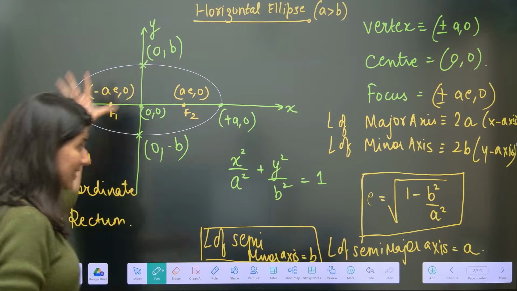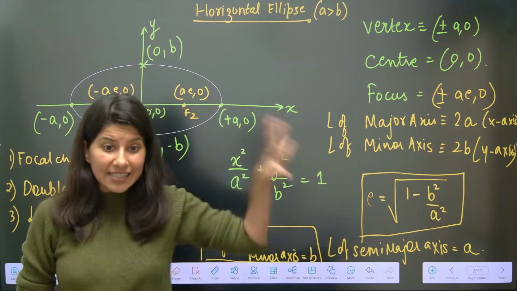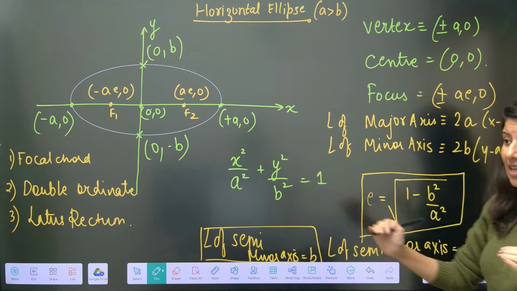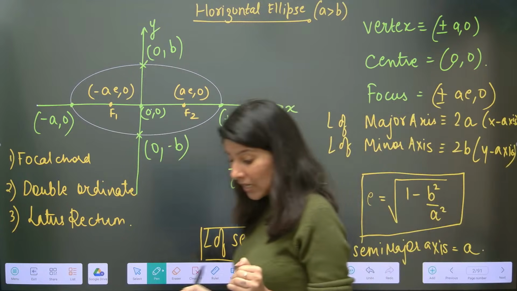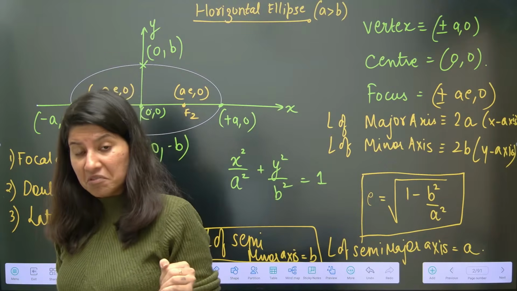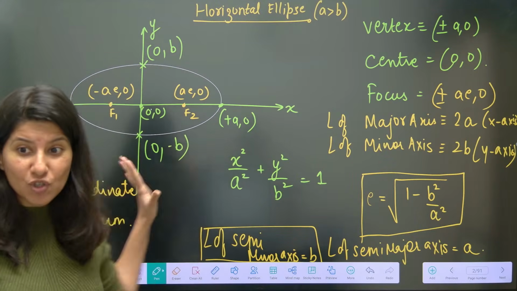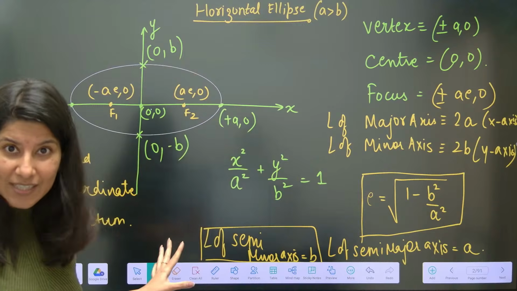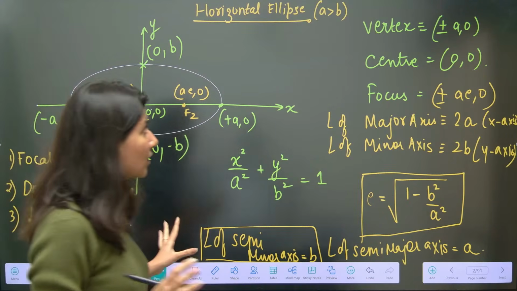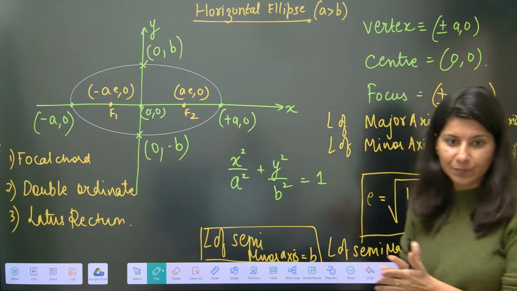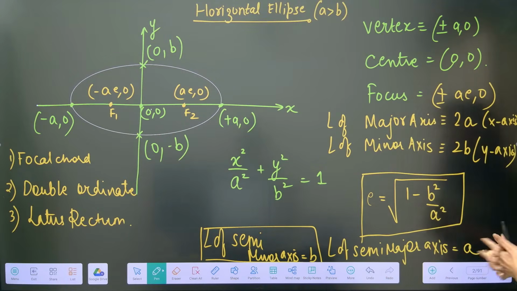Trust me, this slide is absolutely important. All these terms are very basic, and trust me, in JEE Main, you might be able to crack a JEE Main problem just by this particular slide. So understand the importance of basics, especially in ellipse and hyperbola. I hope that this is clear.